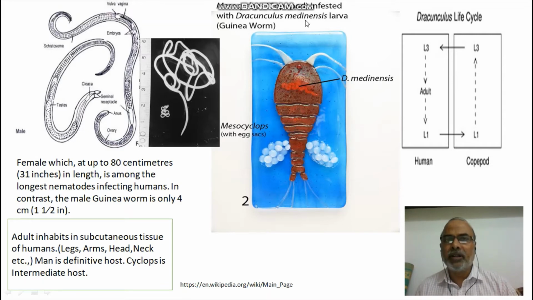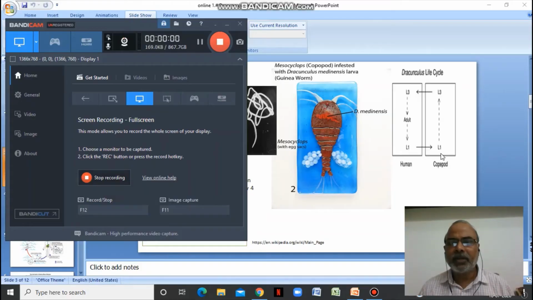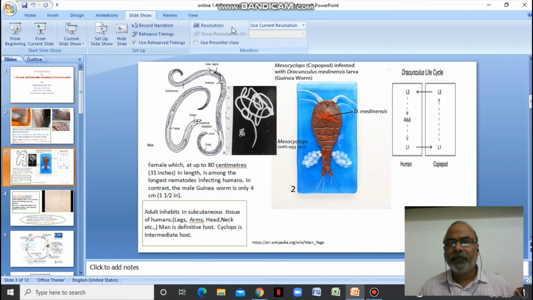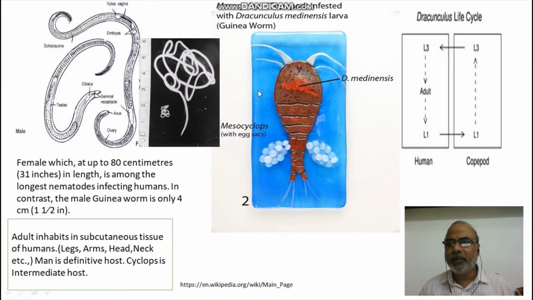It's a copepod. You see in the body of the copepod all these small impressions you are observing here, and these are nothing but Dracunculus medinensis. Let us concentrate on the right side of the slide. This is a human being. Okay. Now, there are two hosts. One is called human and the other one is called copepod.